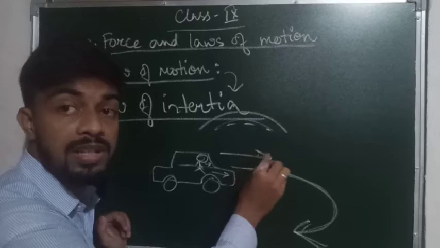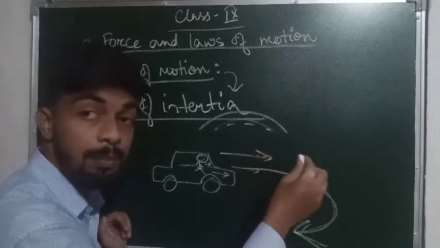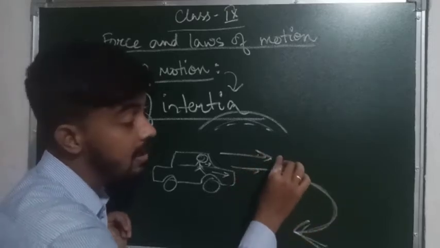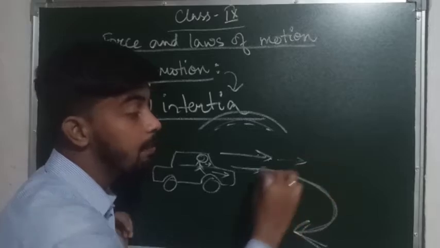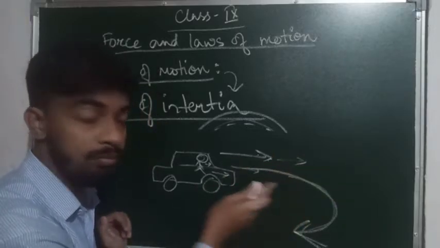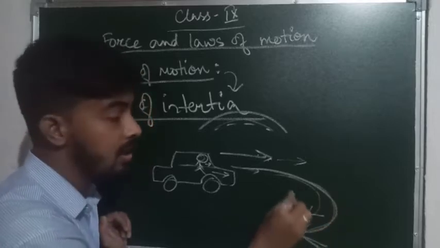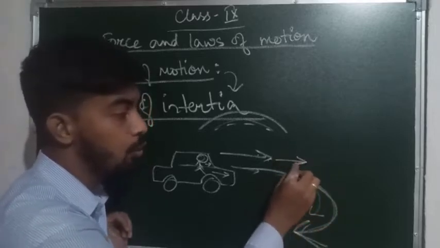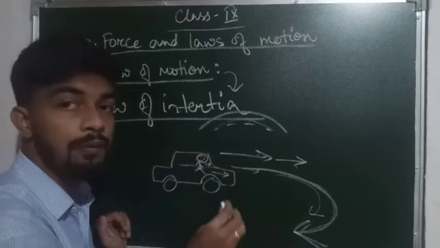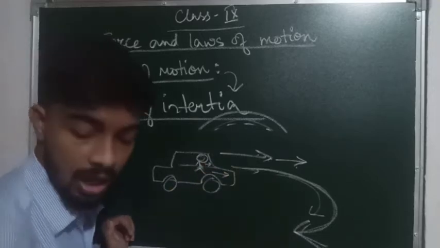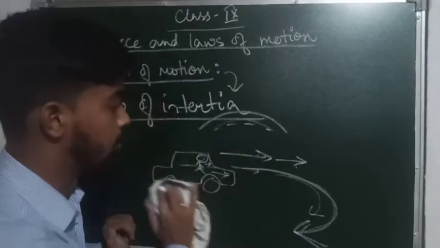The person's body still wants to be in that particular motion in which it was going, that is, going straight. But as the vehicle has taken the turn, the body wants to remain in its motion. So the person feels like he has been thrown to the other side of the vehicle.